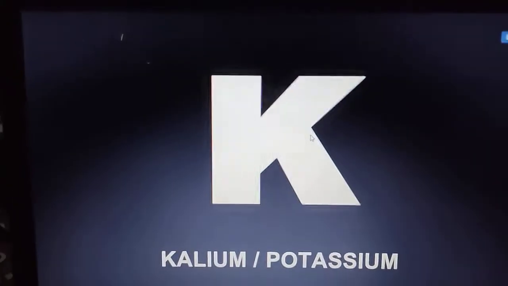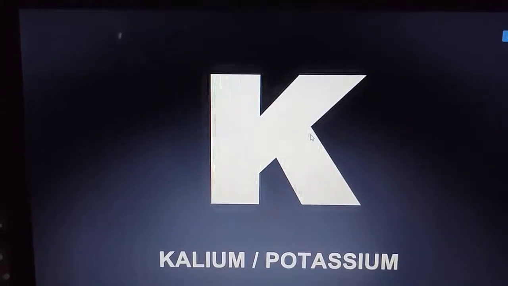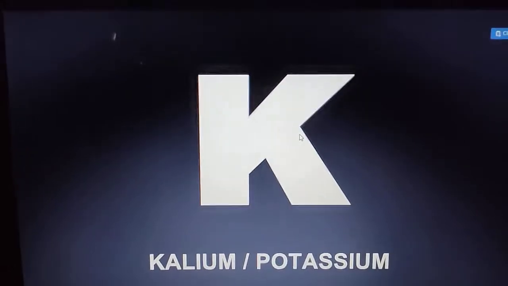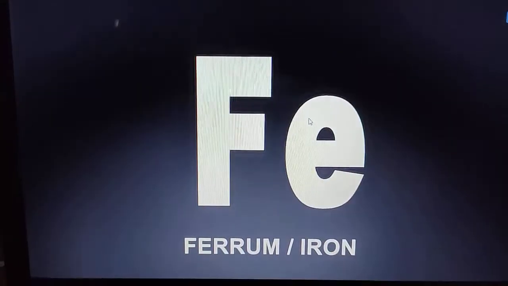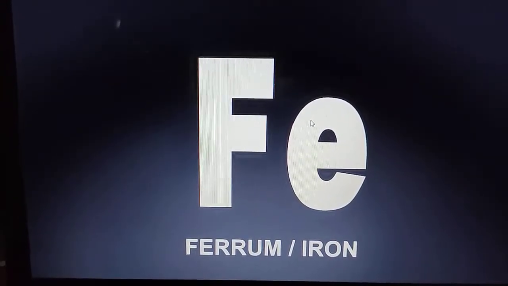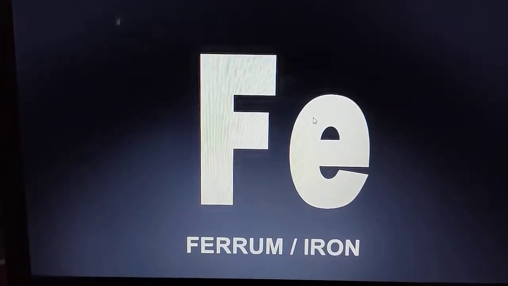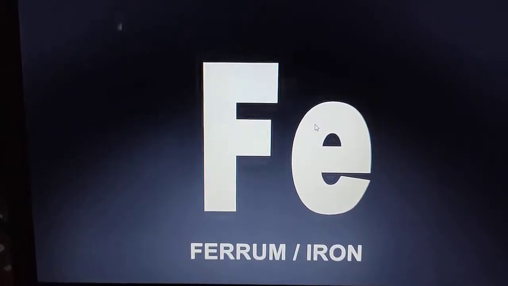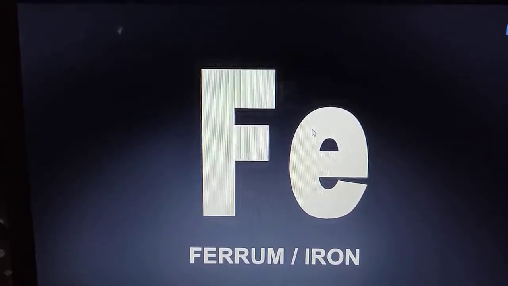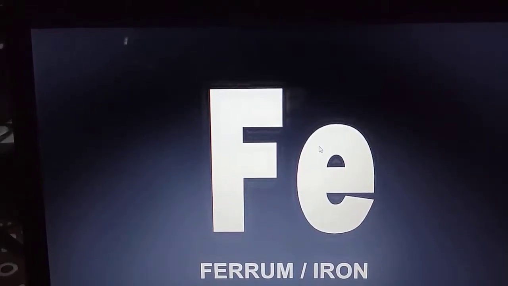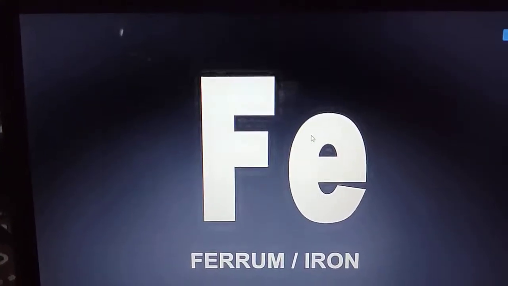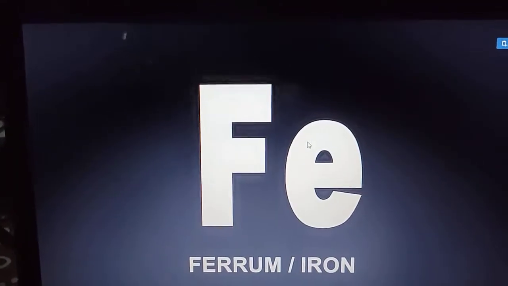Now you see potassium. The Latin name of potassium is kalium, so its symbol is capital K. You see iron, its Latin name is ferrum, so Fe. Like that, you read all the symbols of these elements which are given in your book, as it is very important.